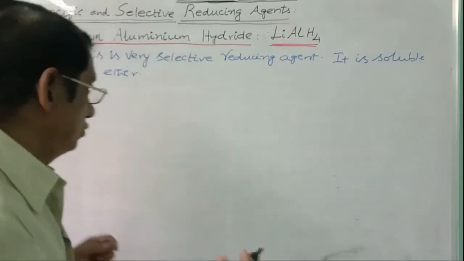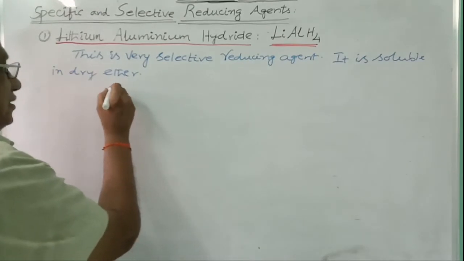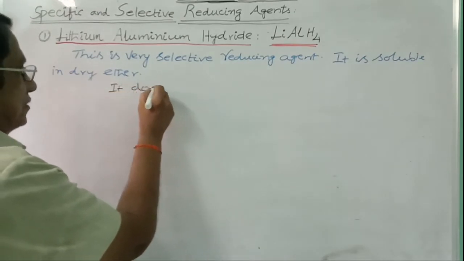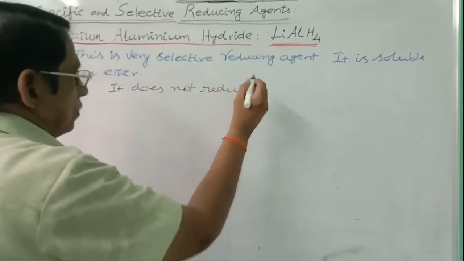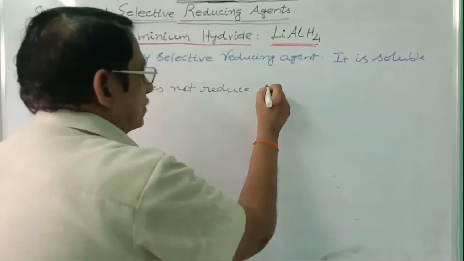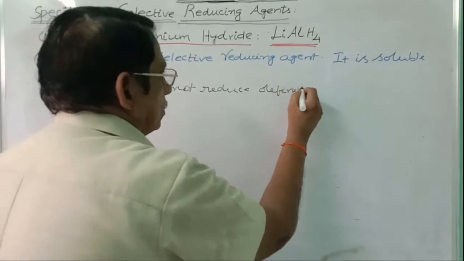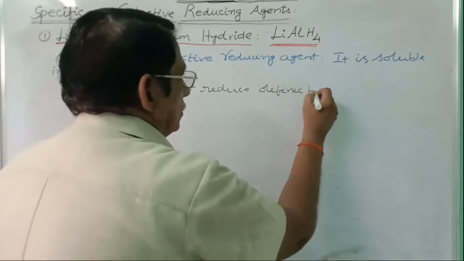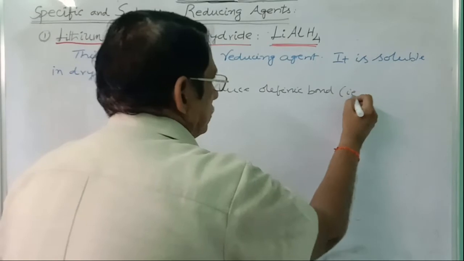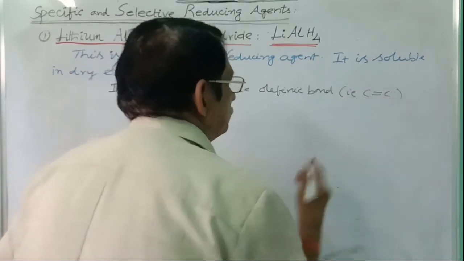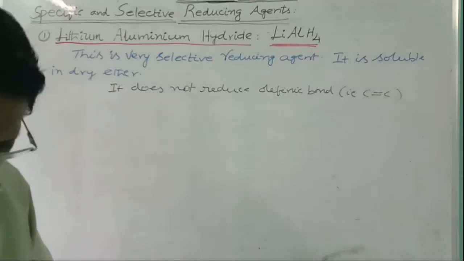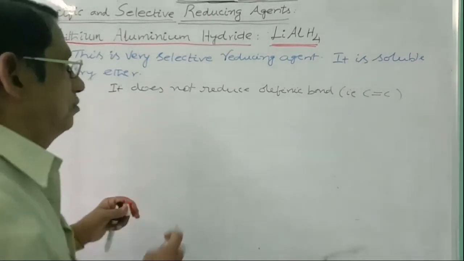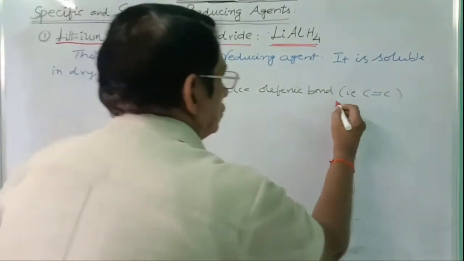But don't forget, it does not reduce the olefinic bond, that is C double bond C. It does not reduce olefinic bond. That you have to specifically remember.